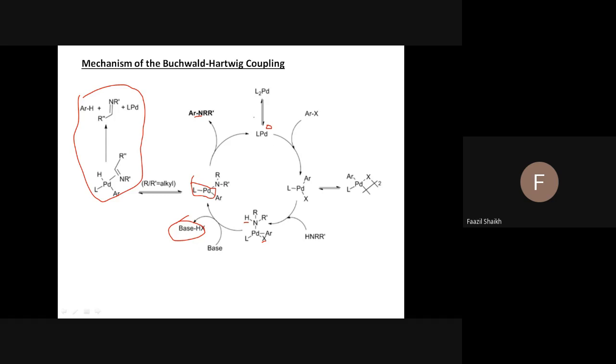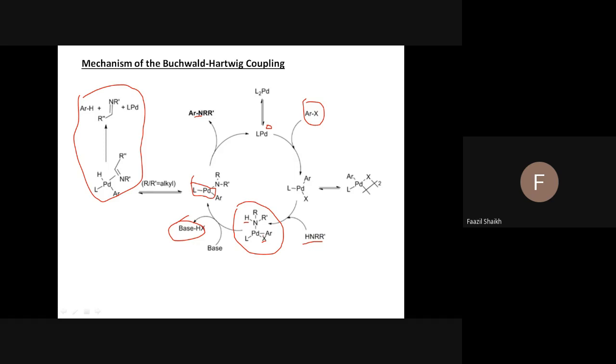So here, the palladium catalyst reacts with aryl halide or aryl pseudohalides and forms an adduct. The adduct reacts with amines, and further goes to the formation of another adduct, the second adduct, which reacts with base.